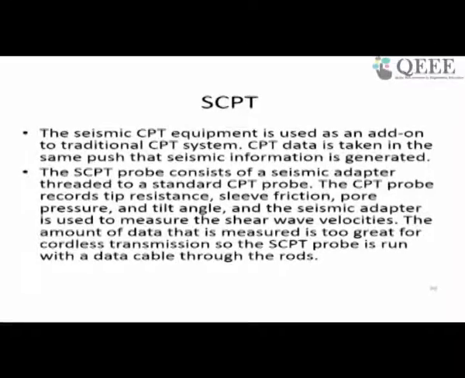The CPT probe records tip resistance, slip friction, pore pressure and tilt angle, and the seismic adapter is used to measure the shear wave velocities. The amount of data measured is too great for cordless transmission, so the probe is run with a data cable through the rods. So usually a data cable is used with SCPT.